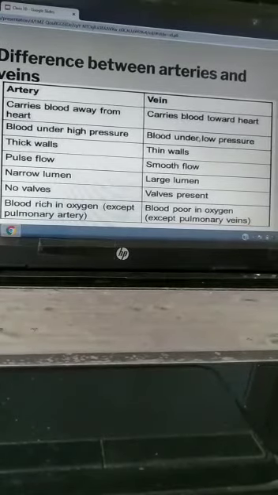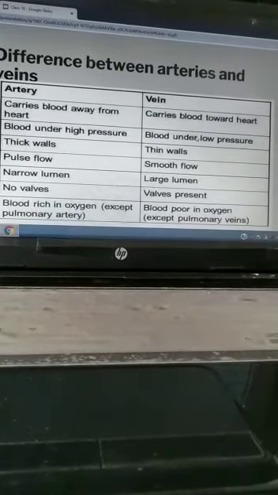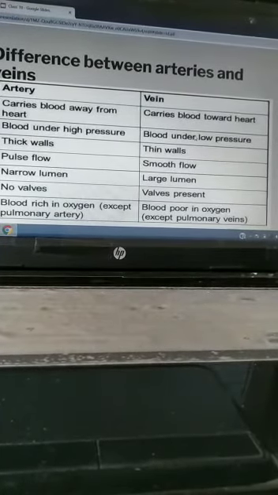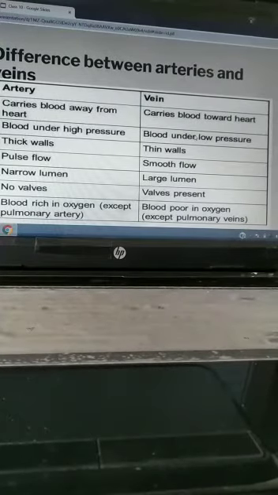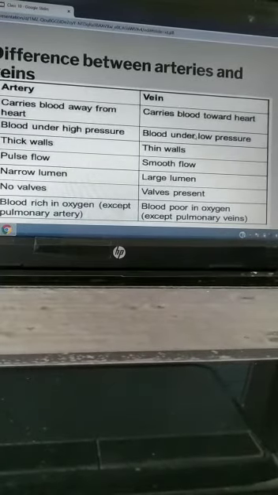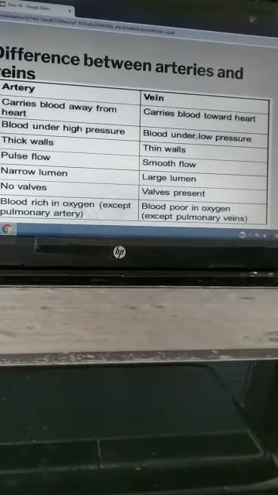Second, in arteries blood flows under high pressure, but in veins blood flows only under low pressure. Arteries are thick-walled vessels. Veins are thin-walled vessels.